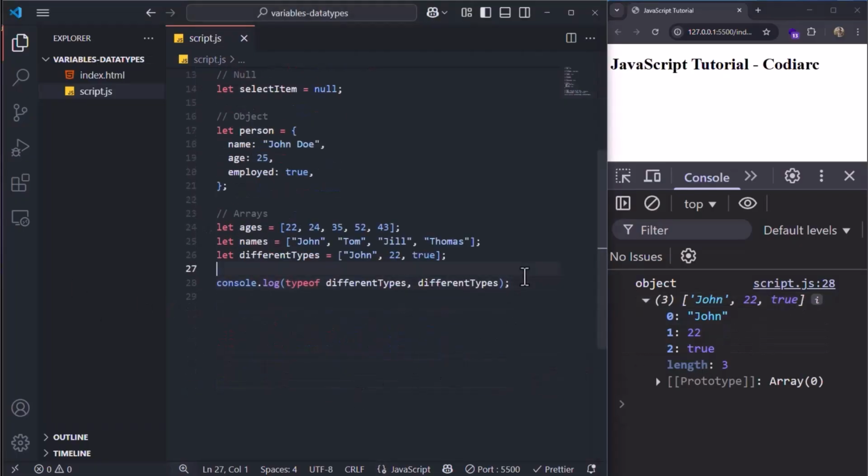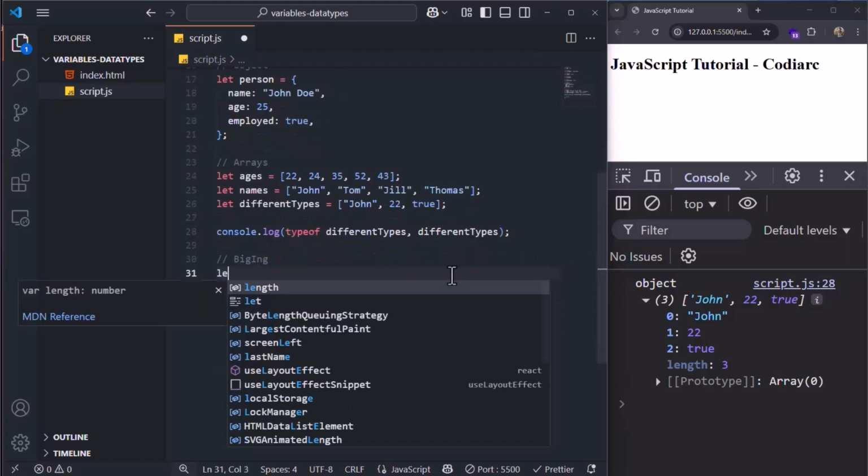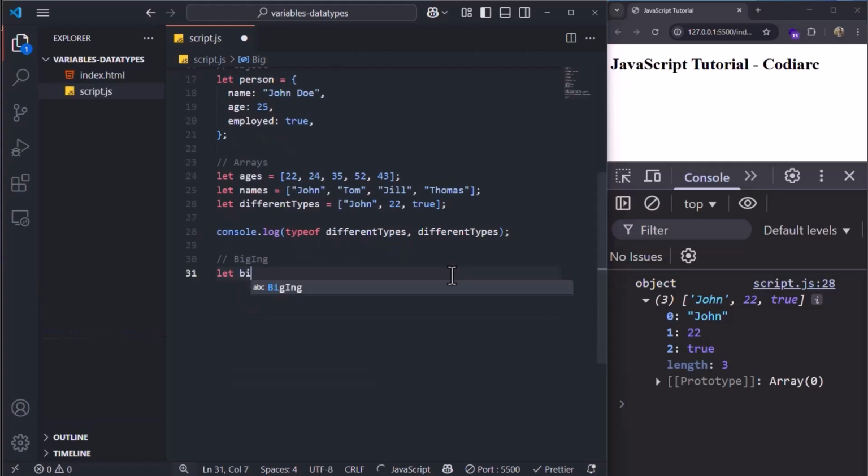Now we have the data type of big int. You use it to work with very large numbers. For example, let's say we have let big number, and we write 1 2 3 4 5 1 2 3 4 5 6 7 8 9 10 8 9 1 2 3 4 5 6 7 8 9.